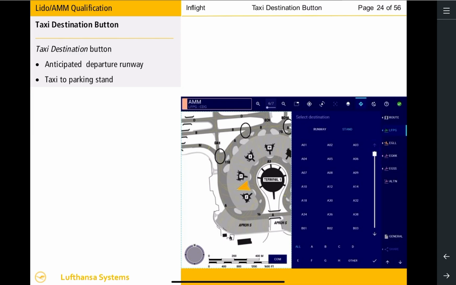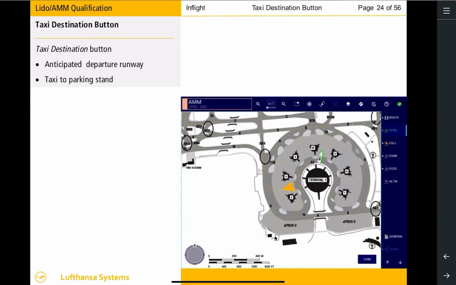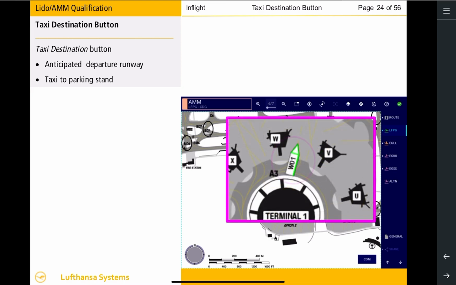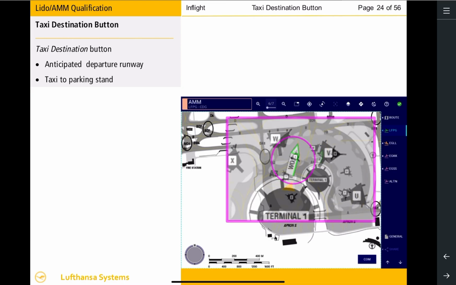Now filter for parking stand Whiskey 01 by selecting the Other button. Follow up by using the scroll bar to look for the parking stand. Select the required parking stand followed by the Accept button to confirm your selection. As a result, parking stand Whiskey 01 is highlighted. Any selected parking stand will be highlighted regardless of the zoom level.